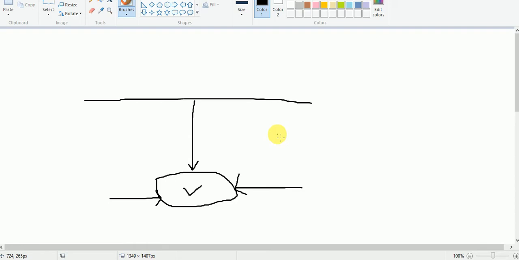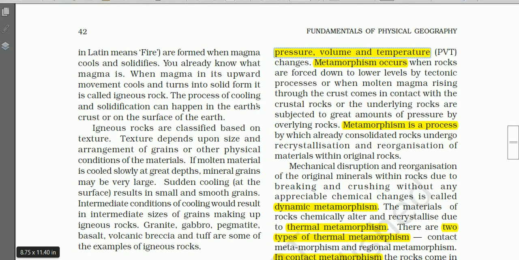The volume may be reduced because of contraction, and there may also be an increase in the temperature if it is buried deep underground. That is why this rock may be recrystallized and a new type of rock is formed, and that type of rock is known as metamorphic rock.